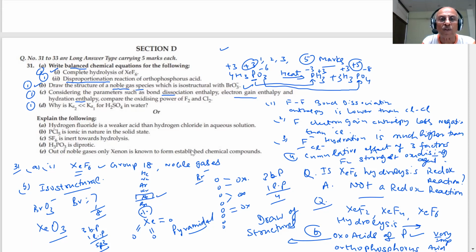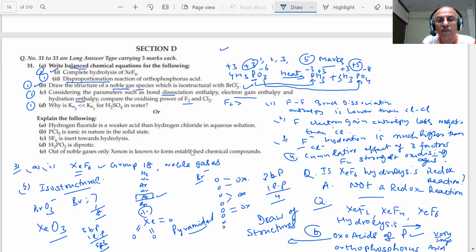So fluorine is the most powerful oxidizing agent as compared to Cl2. That is the answer. F2 oxidizing power is more than this. Okay?